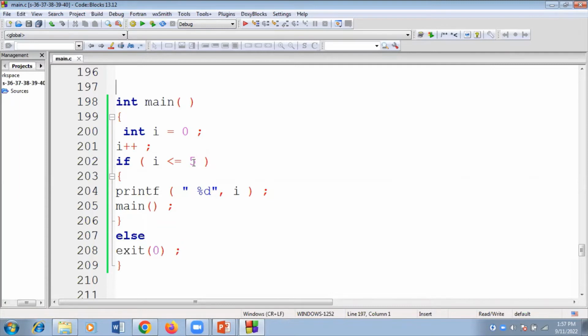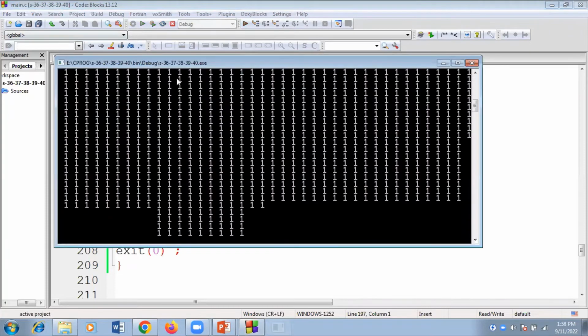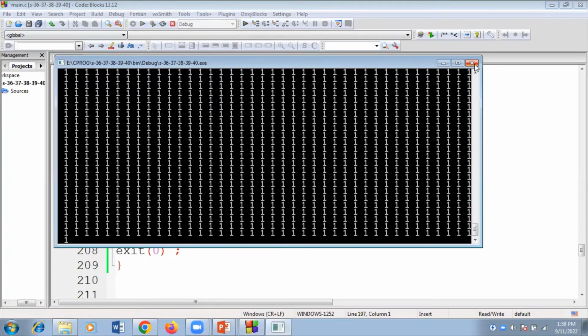That condition is true, then it prints the 1, then you are calling the main again. So again it is reset to 0, again it becomes 1, 1 is less than or equal to 5, printf, the 1 will be displayed. Again we are calling the main, again reset to 0, it becomes 1, and again 1 will be printed on the screen. It is going for recursion, that is the reason 1 will be displayed on the screen.